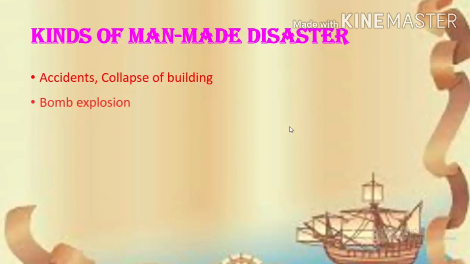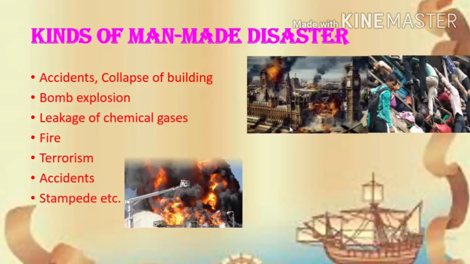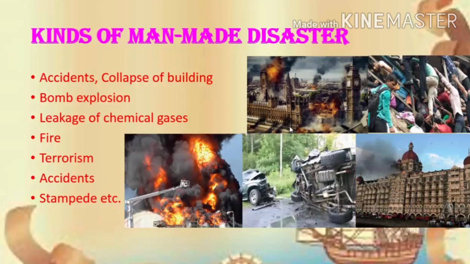Now, what are the kinds of man-made disaster? The first one is accident or collapse of building, bomb explosion, leakage of chemical gases, fire, terrorism, accident, stampede, etc. Here are the examples we can see. We can see the effects of these man-made disasters too.